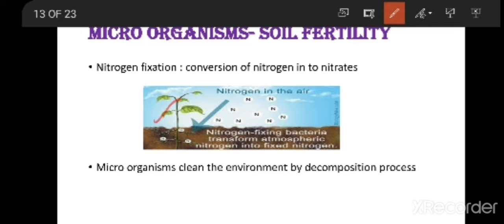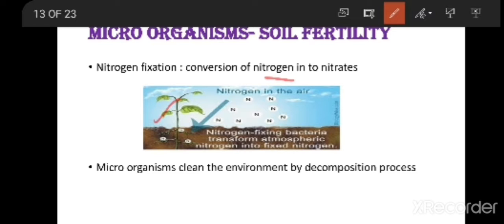For example, we drink milk to get calcium. In the same way, plants also need nutrients to prepare their food and to grow. So plants need nitrogen in more quantities. Nitrogen is the most abundant nutrient required by plants. But some plants cannot absorb nitrogen directly from the atmosphere.